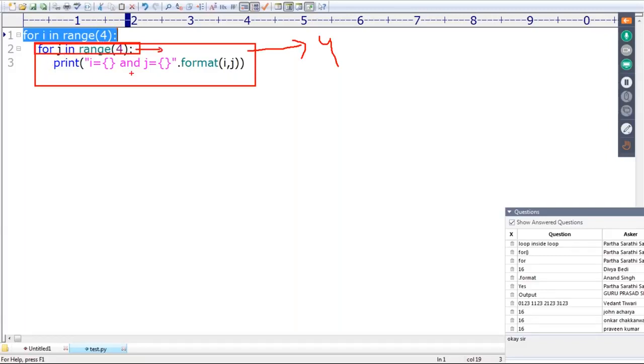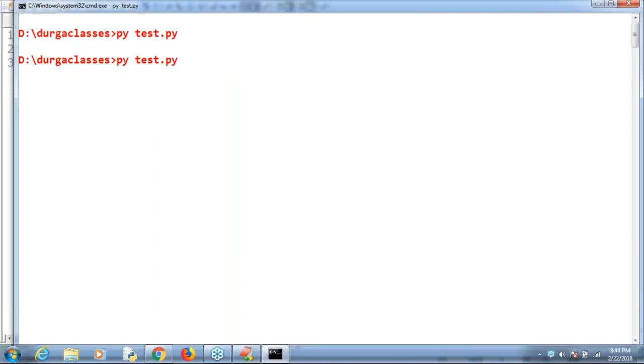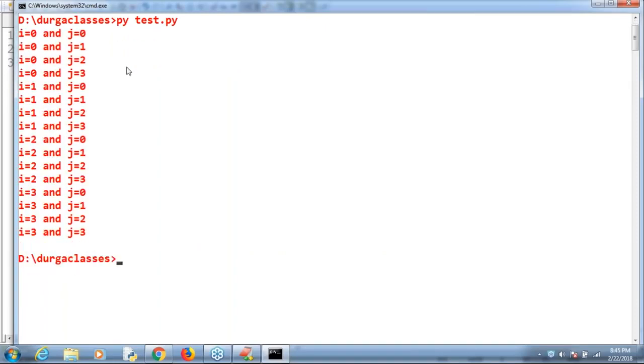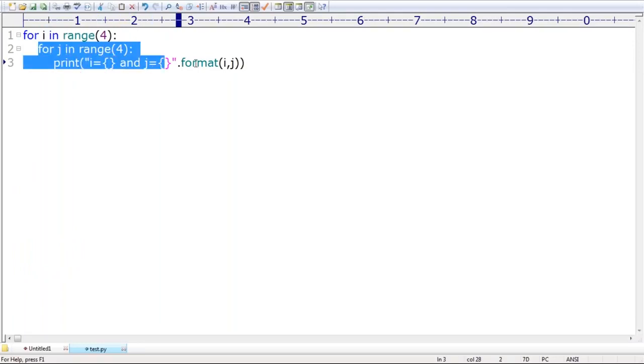So 4 into 4, 16 lines of output by default. Now have a look once. I is equal to 0, j is equal to 0; I is equal to 0, j is equal to 1. Whenever I is equal to 0, j is equal to 0, 1, 2, 3 should execute.